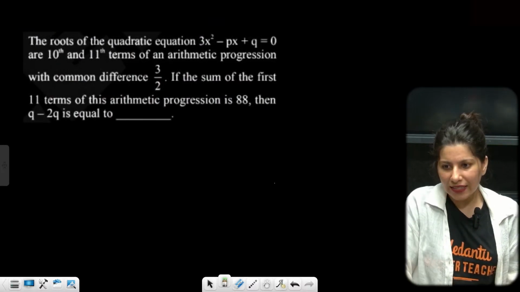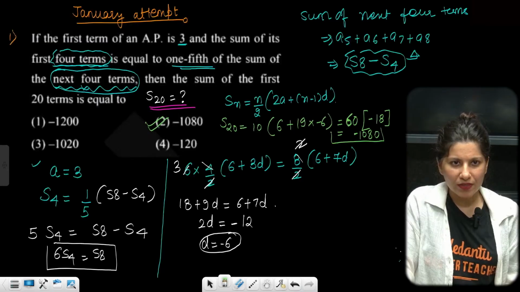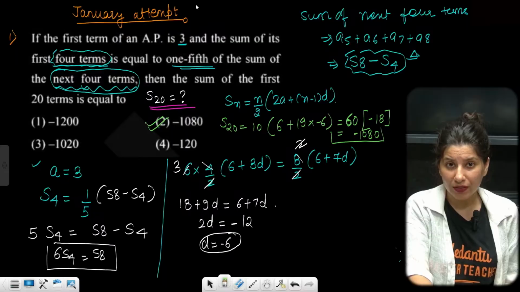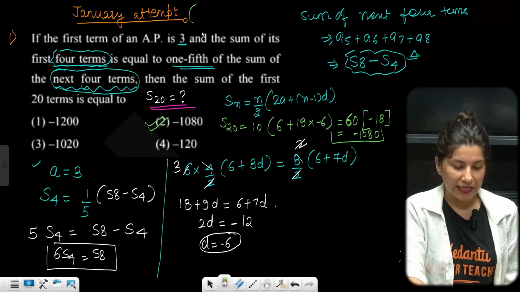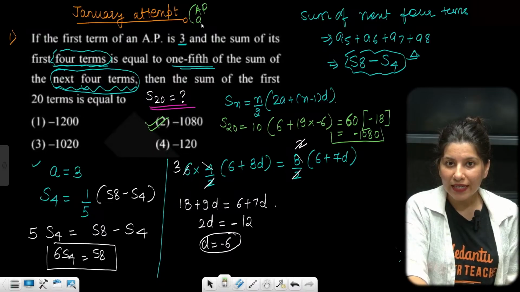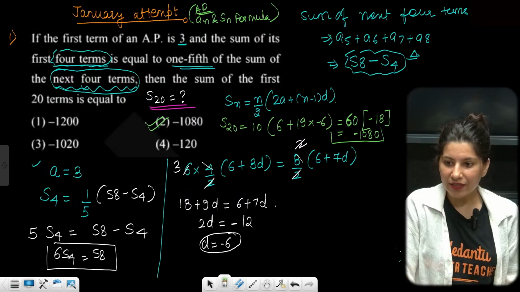Now one thing I would like to comment, since you have already solved this question, can I write the subtopic? Tell me the subtopic. The subtopic of this is an AP related question where the general formula an and Sn formula are used, direct formula based and equation solving, arithmetic progression, an and Sn formula based.